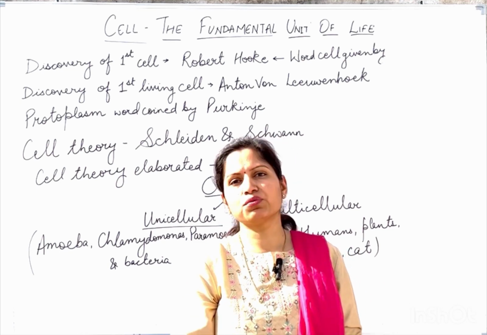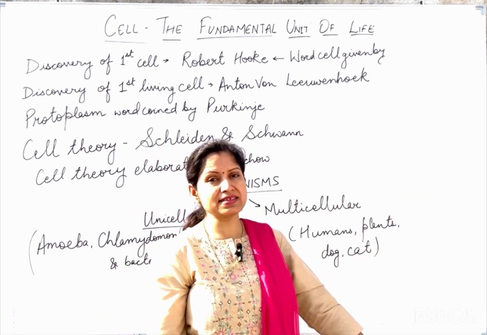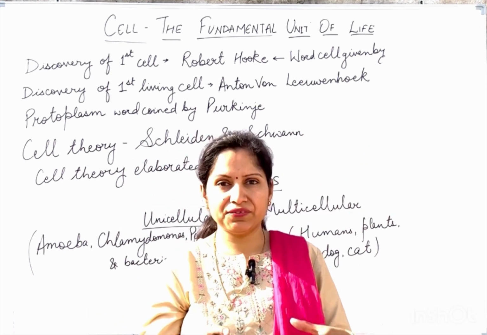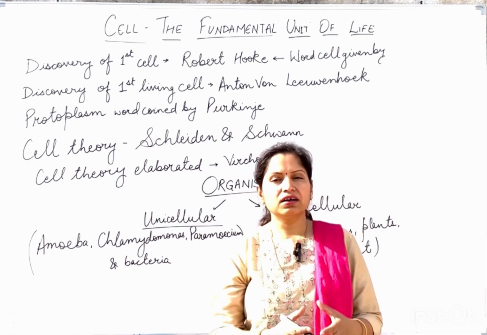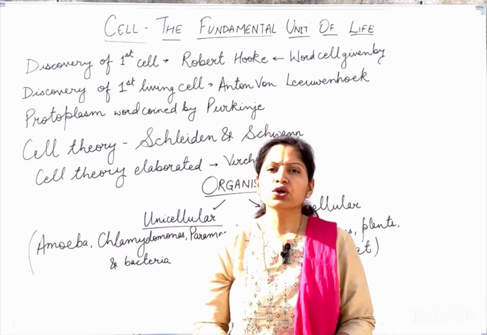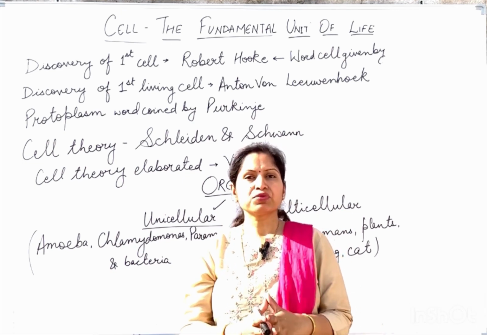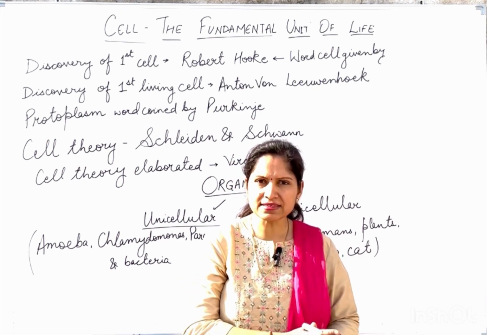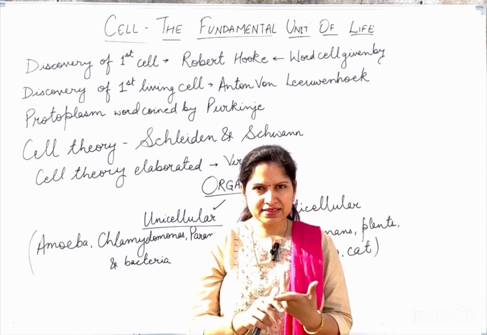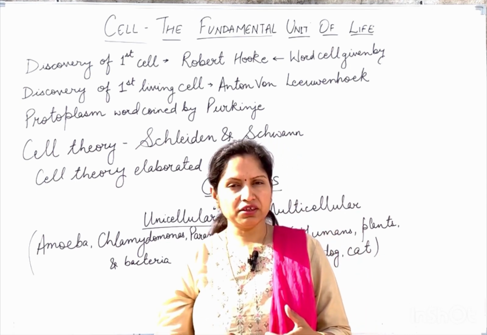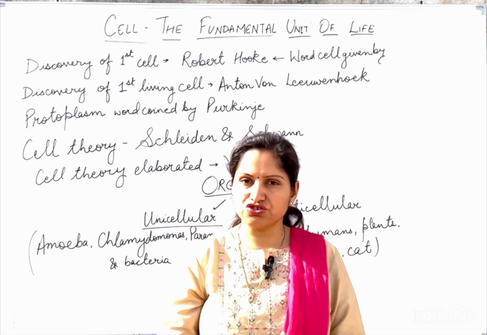Then the first living cell was observed by Leeuwenhoek. Anton von Leeuwenhoek was a scientist who observed the first living cell in pond water. Then Purkinje was the scientist who coined the term protoplasm. Now, what is protoplasm? Protoplasm means the nucleus that is present inside a cell and the cell cytoplasm. So, nucleus and cytoplasm of the cell together make up the protoplasm. So, this term was coined by Purkinje.